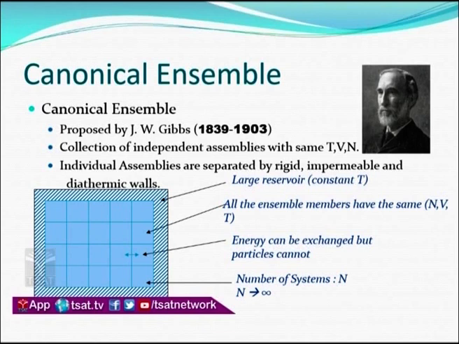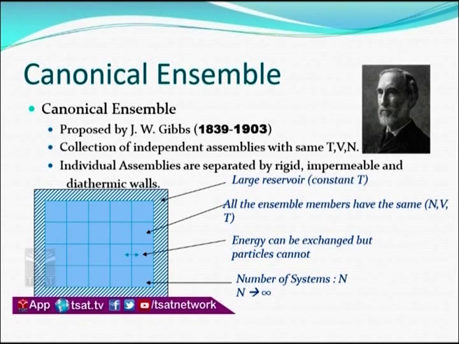This canonical ensemble was introduced by Gibbs, who lived between 1839 and 1903. Here the canonical ensemble is generally represented with T, V, N. There is one thing you can observe, the difference between the microcanonical ensemble and this canonical ensemble. There is exchange of energy here, so there is no presence of energy when you represent the macro state of the canonical ensemble. See, here it is represented with TVN.